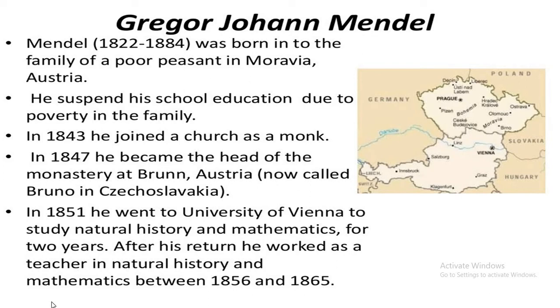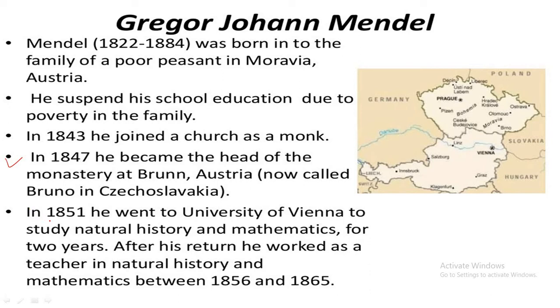Mendel was born into the family of a poor peasant in Moravia, Austria. He suspended his school education due to poverty in the family. In 1843, he joined a church as a monk. In 1847, he became the head of the monastery at Brunn, Austria, now called Brno in Czechoslovakia.